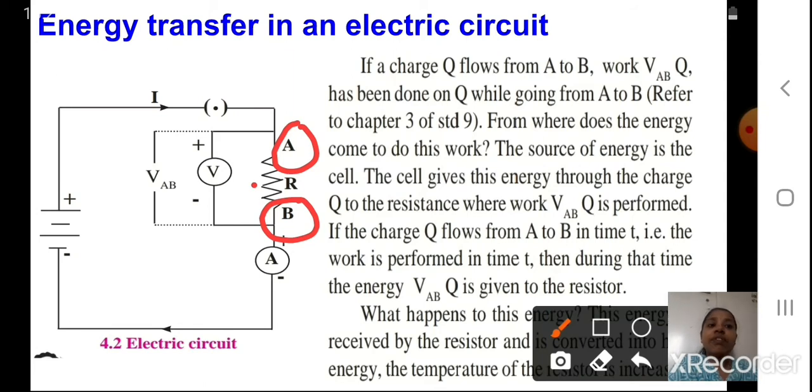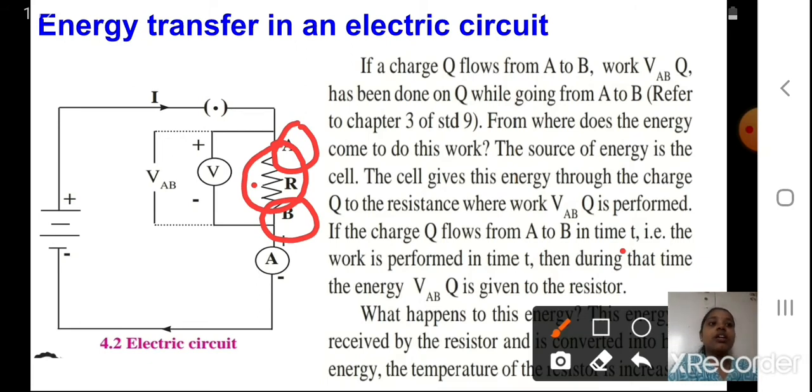Okay, students, if the charge Q flows from A to B in time t, now we have some time limit, so we are taking it as time t. That is, the work is performed in time t, then during that time the energy VABQ is given to the resistor. Means that energy will be here near the resistor.